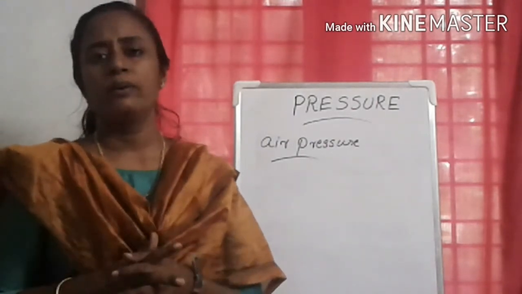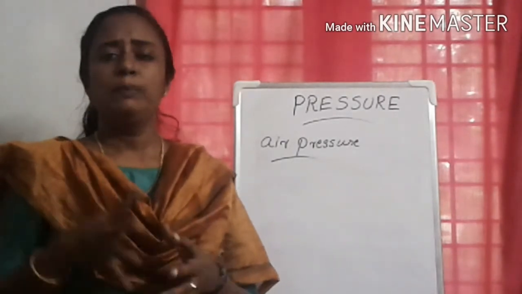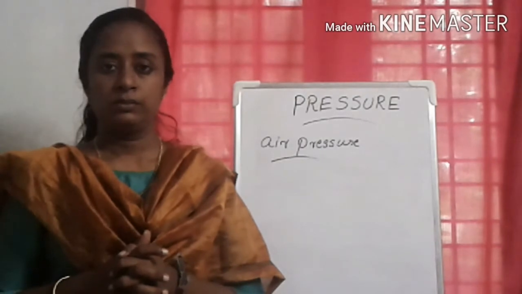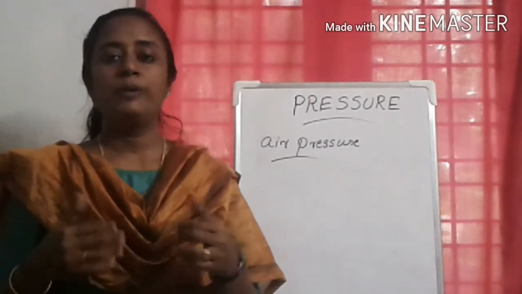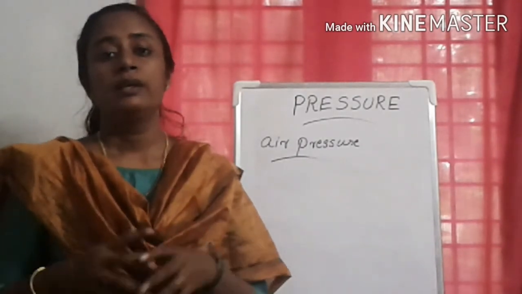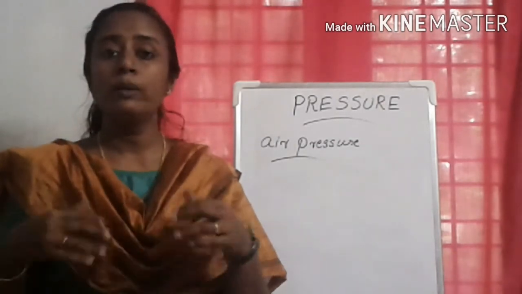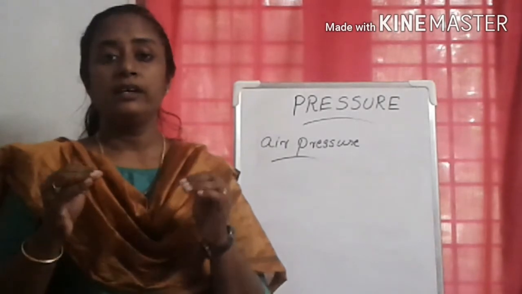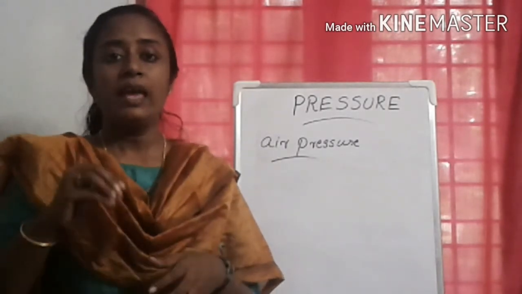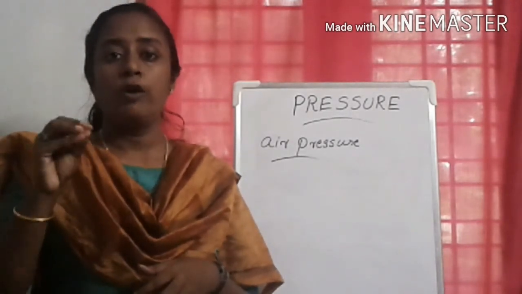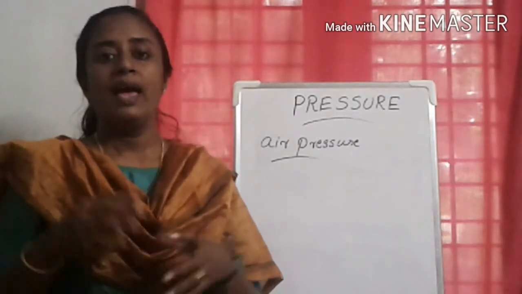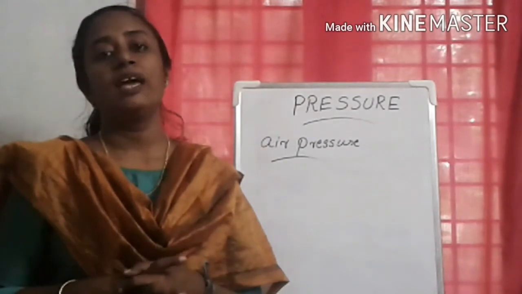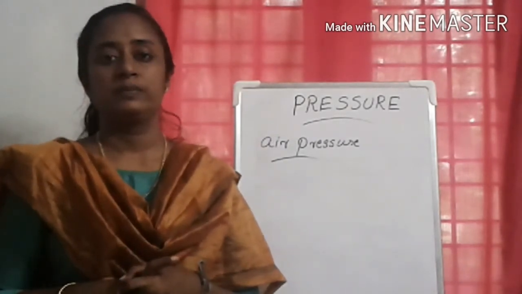Take a balloon and blow air into it. What will happen when we blow air into the balloon? The balloon bulges. What is the reason? When you blow air into the balloon, this air exerts pressure on every part of the balloon. As a result, it bulges. So air also can exert pressure.